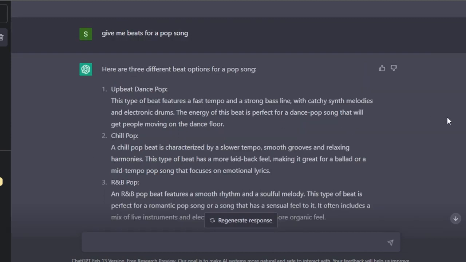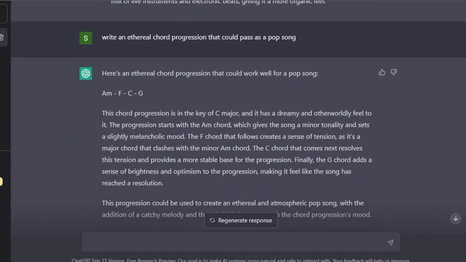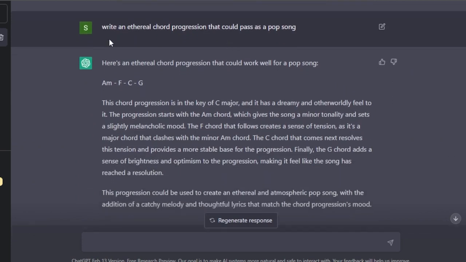Once it's done, now I can ask ChatGPT to write an ethereal chord progression that can pass as a pop song. This is my command, and you can see now I got our answer. So this is what we got. We got a C major, and then we also have a C chord. We have a G chord added right here. You can see it also explained it to me, which is pretty impressive, but this is what we wanted. We got our chords right here, and it will also pass as a pop song.